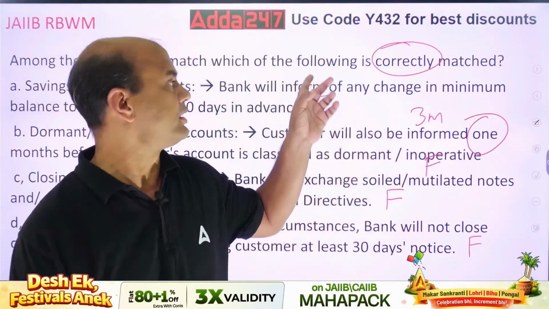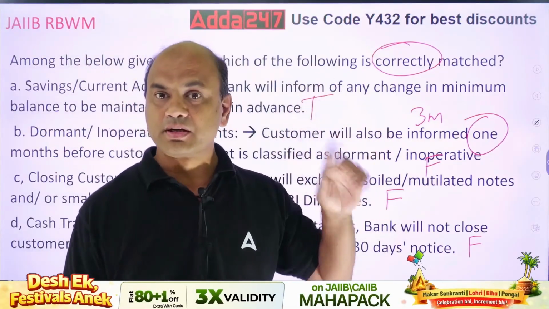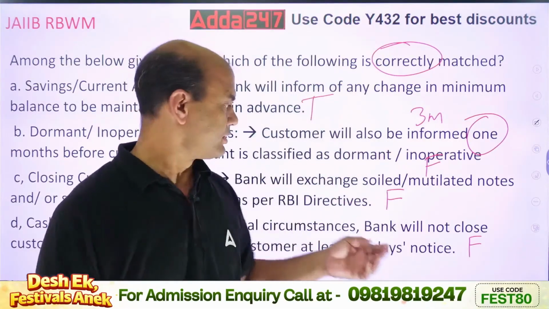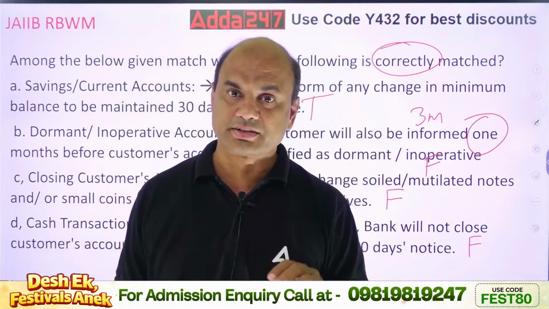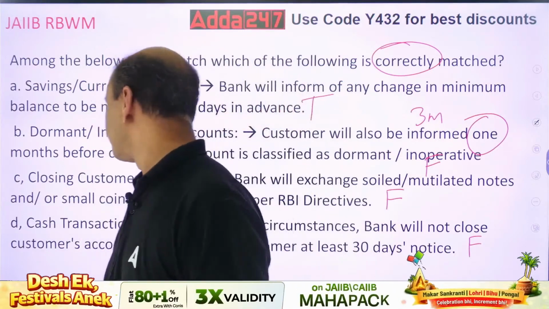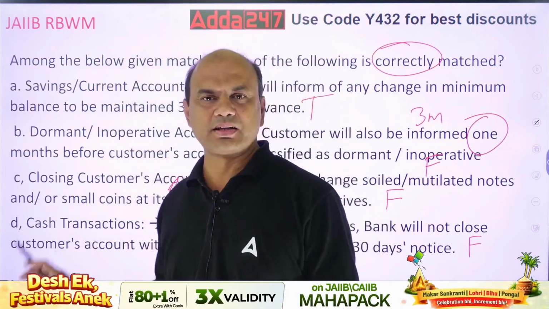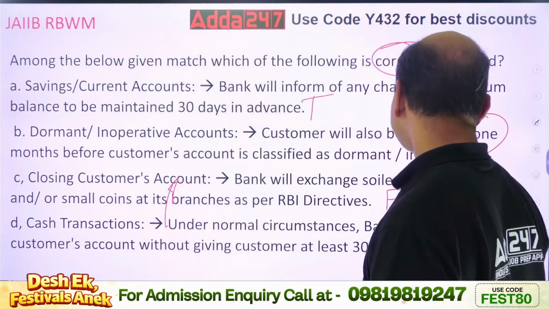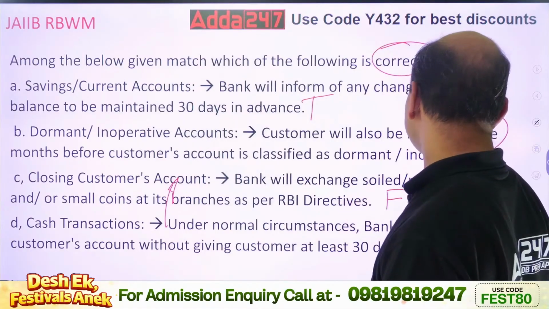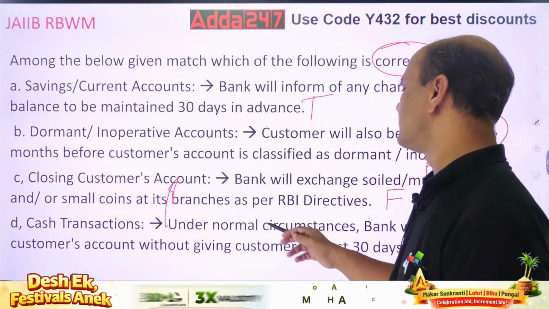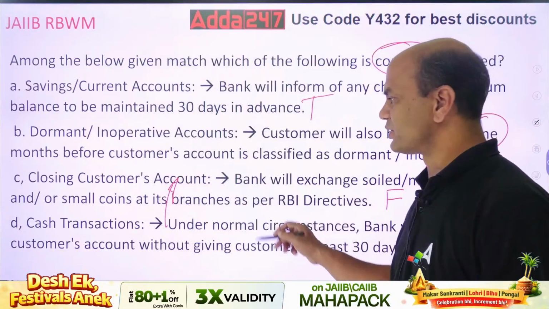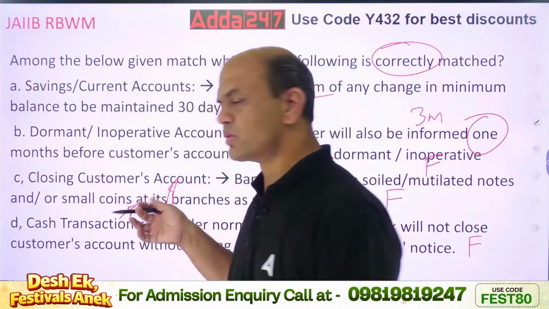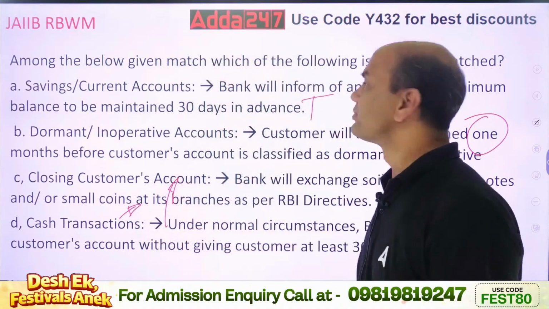See this. First one, minimum balance 30 days. Inoperative 3 months. Force close 30 days. Okay? And what about cash transactions? Forget it, no question on this. Bank will exchange soiled, mutilated notes and or small coins at branches as per RBI directive. So you can add this for cash transactions. So that is also true then.